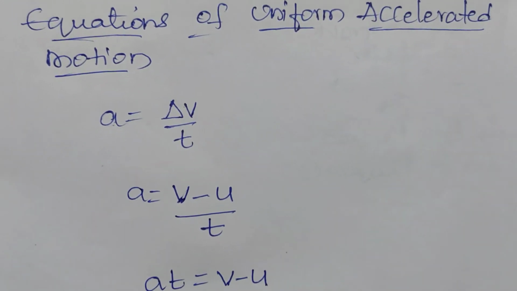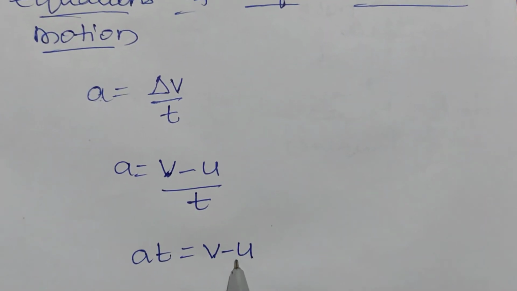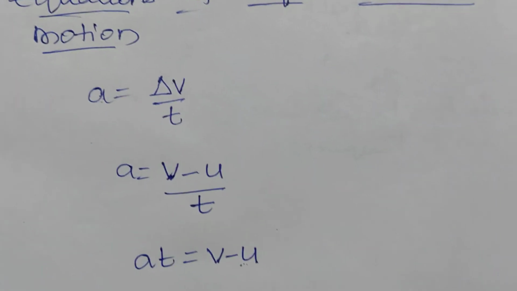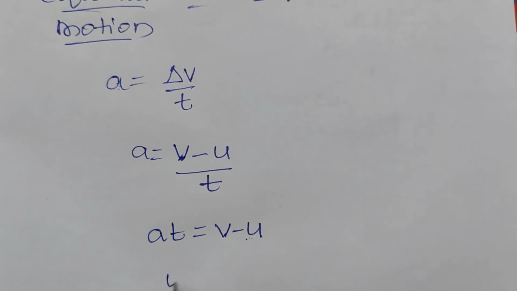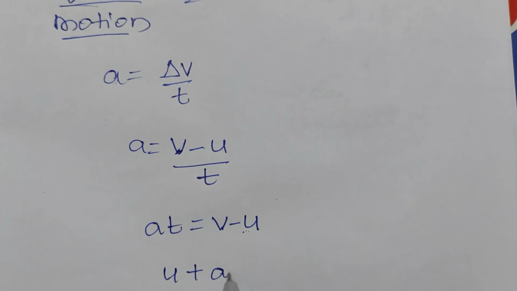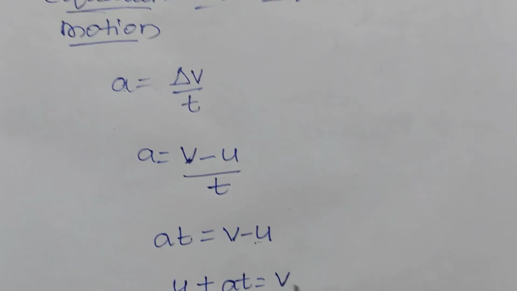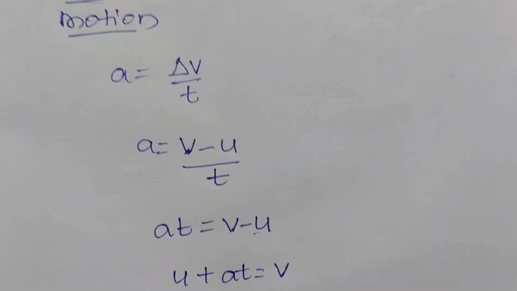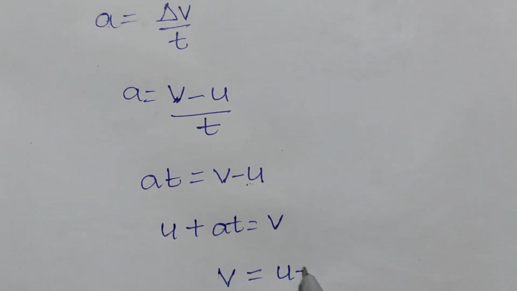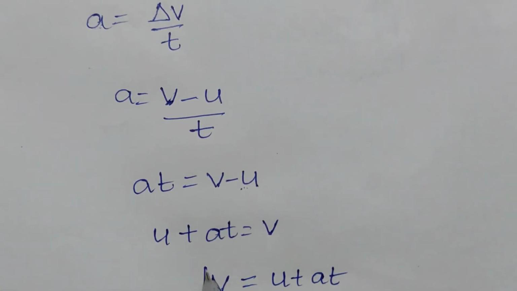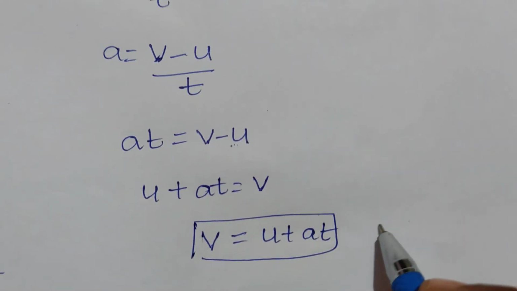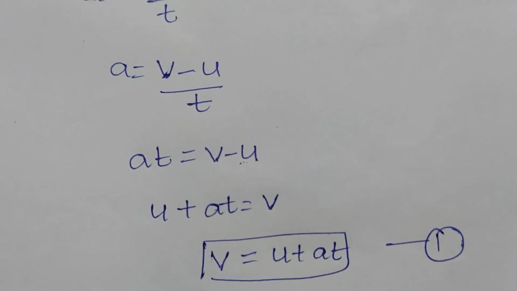If u goes to the left hand side, it becomes positive. u plus at gives v. So simply you can write v is equal to u plus at. This is the first equation, equation 1.